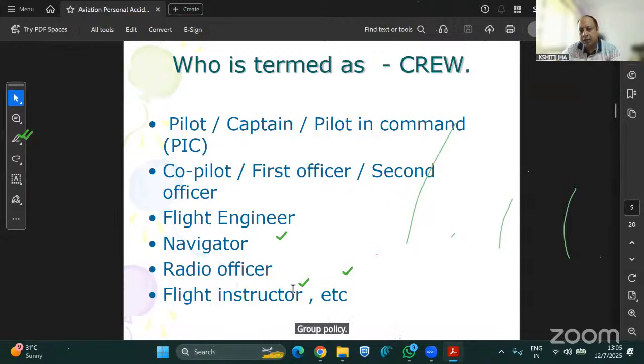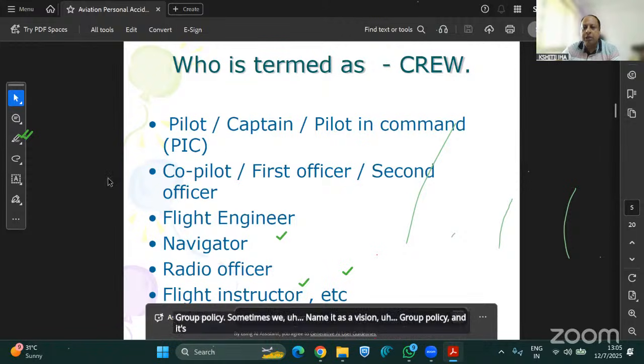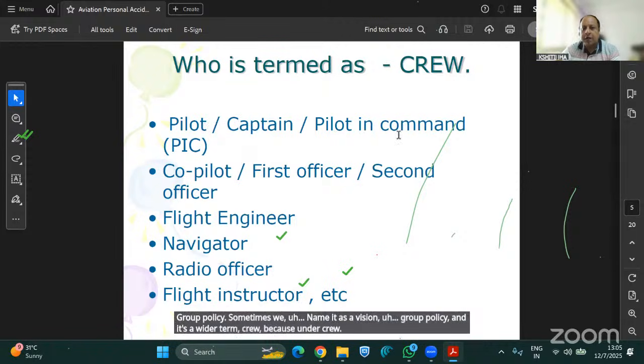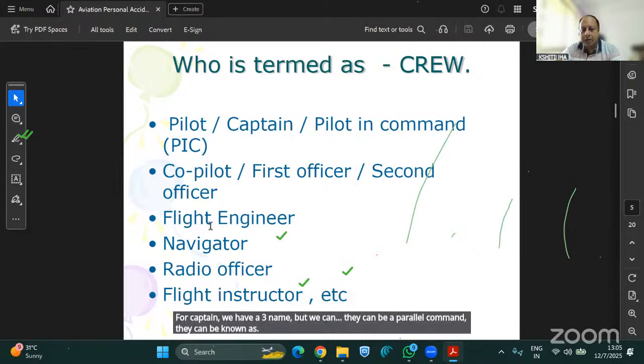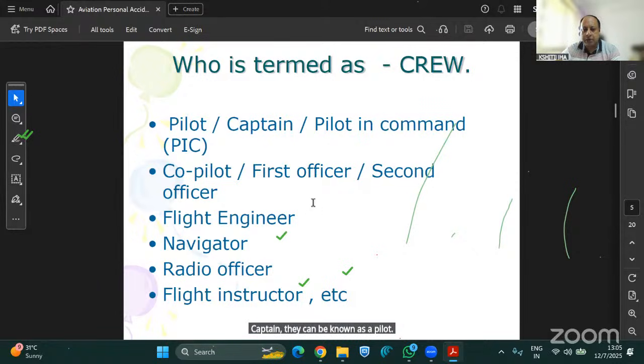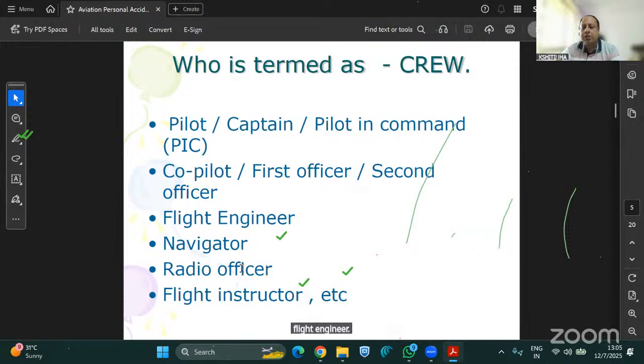Sometimes we name it an aviation crew policy, and crew is a wider term because under crew there are pilot, captain, pilot in command. So for captain we have 3 names: pilot in command, captain, or pilot. For co-pilot, first officer and second officer are there. Flight engineer, navigator and radio officer are not used nowadays.